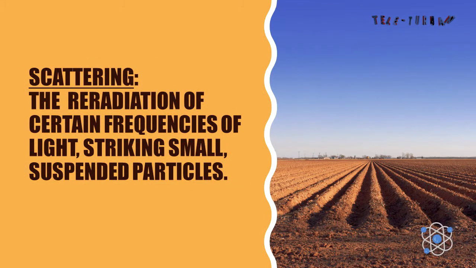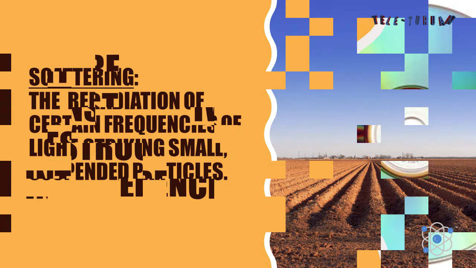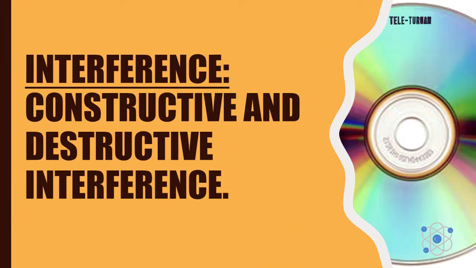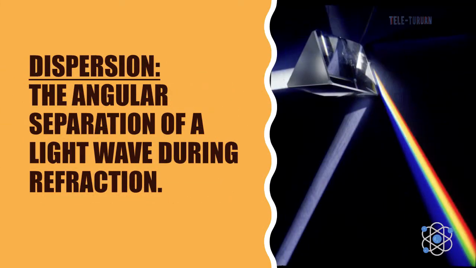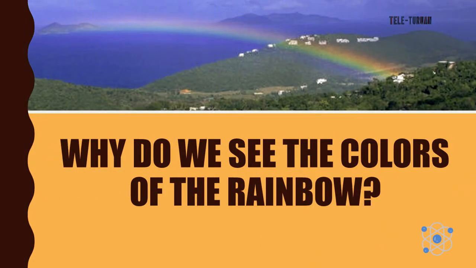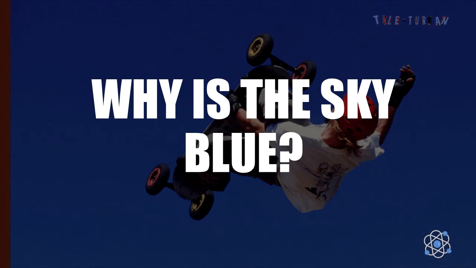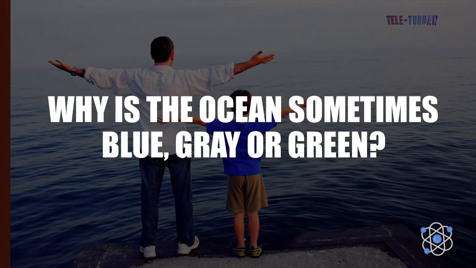Scattering is the re-radiation of certain frequencies of light striking small, suspended particles. Interference may be described as constructive and destructive interference. Dispersion is the angular separation of a light wave during refraction. Why do we see the colors of the rainbow? Why is the sky blue? Why is the ocean sometimes blue, gray, or green?